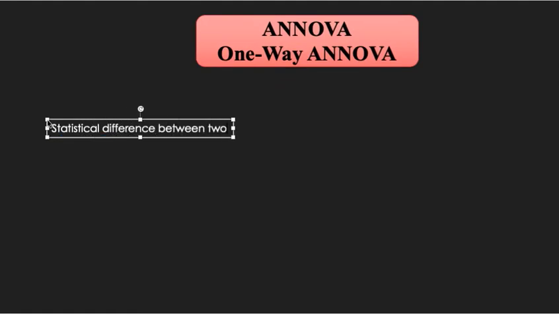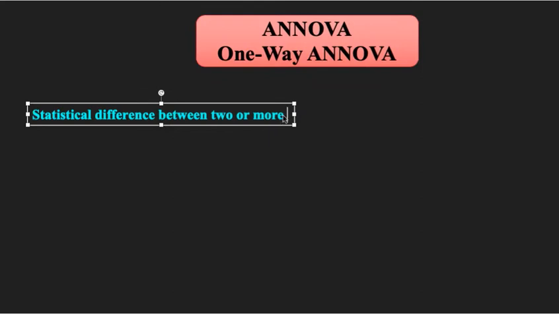What is that? A statistical difference between two or more independent groups.